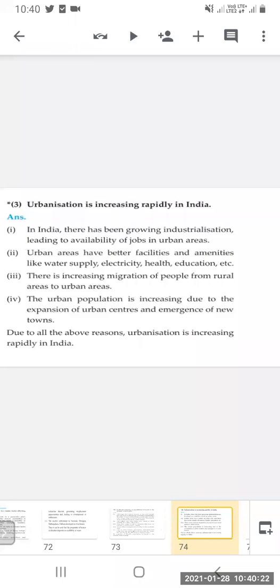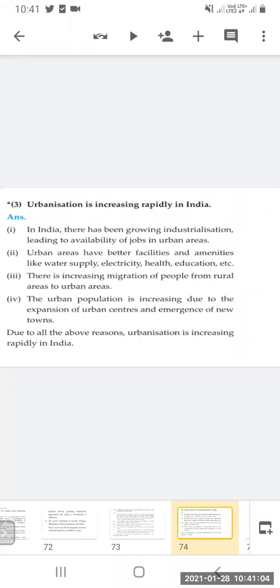Urban areas have better facilities and amenities like water supply, electricity, health, and education, etc. So as settlement is more in urban areas, good facilities are there. Also, amenities like water supply, electricity, health, and education are better here. There is increasing migration of people from rural areas to urban areas because employment opportunities are there and facilities are also good.